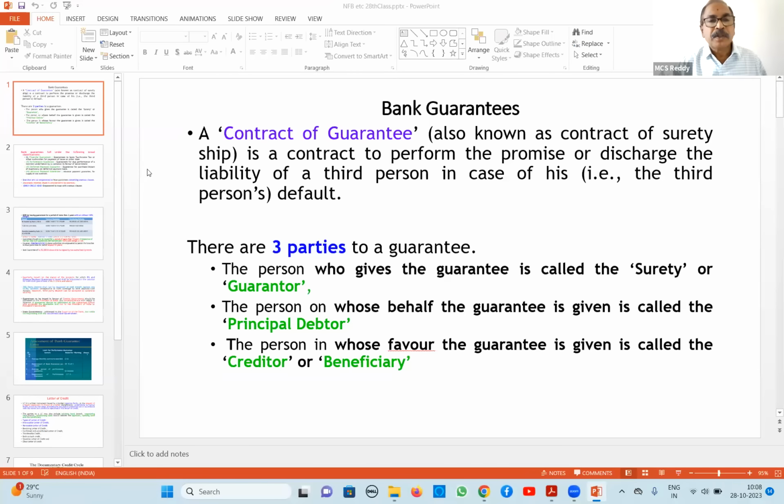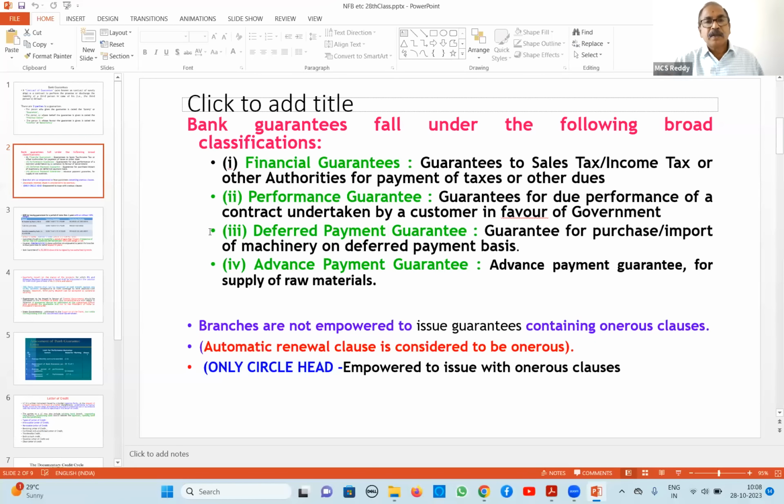Okay, now next, types of guarantees we see. One is financial guarantee, taxes, etc. Performance guarantee, we have discussed this. Deferred payment guarantee, that is future payables by our customer to the supplier of machinery. And advance payment guarantee, this is for supply of raw materials. These are important guarantees. For exam purpose, I am telling you.